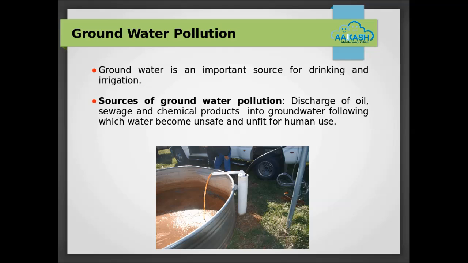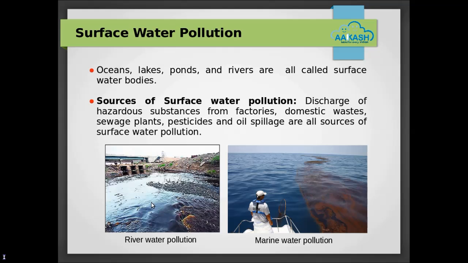Groundwater pollution. Groundwater is an important natural source for drinking and irrigation purposes. Sources of pollution are discharge or leakage of oil, chemicals, sewage, etc., when mixed with underground water, following which water becomes unsafe and unfit for consumption.